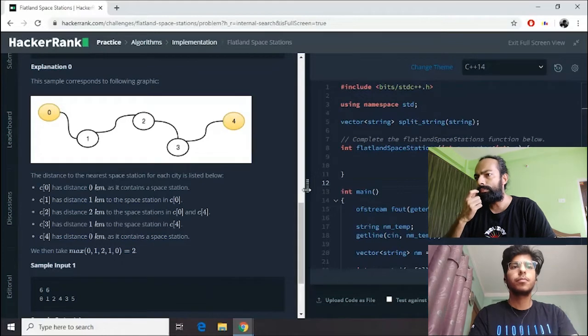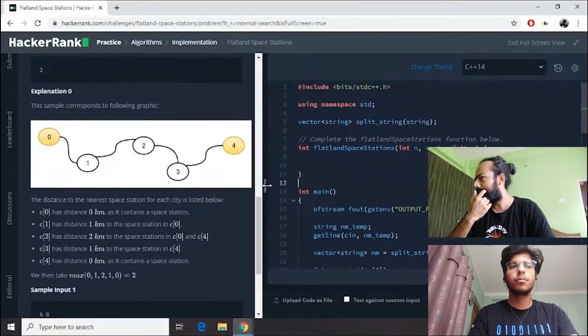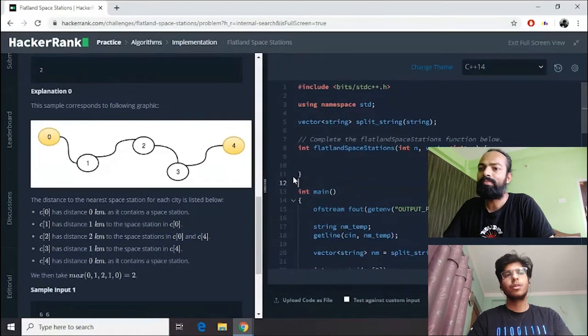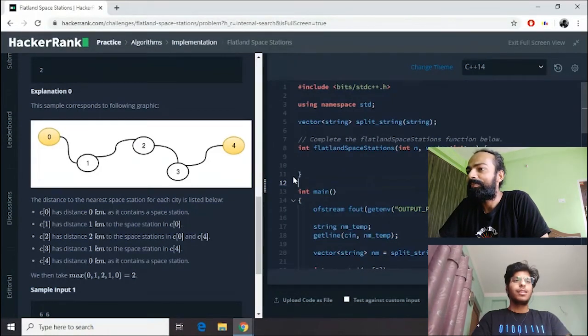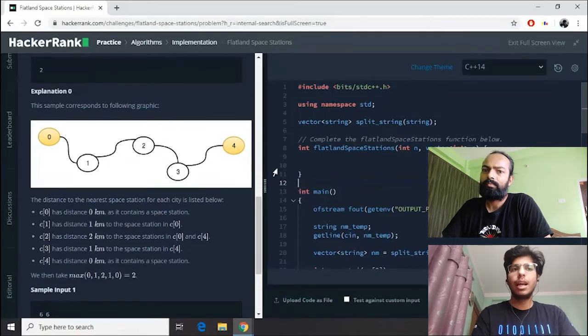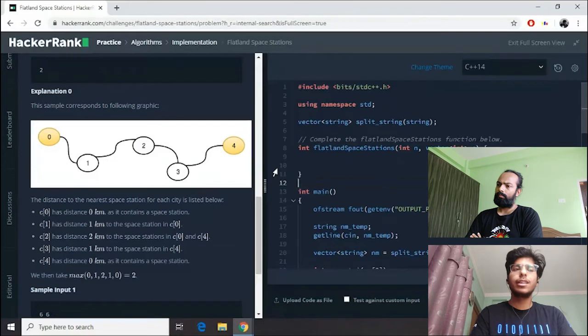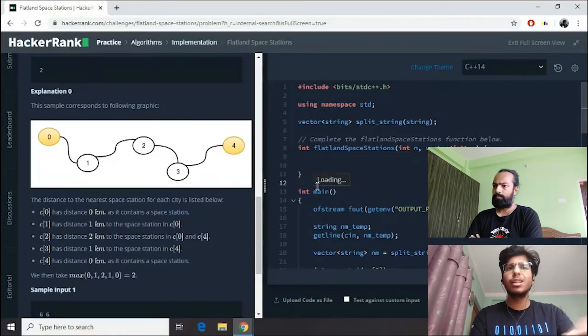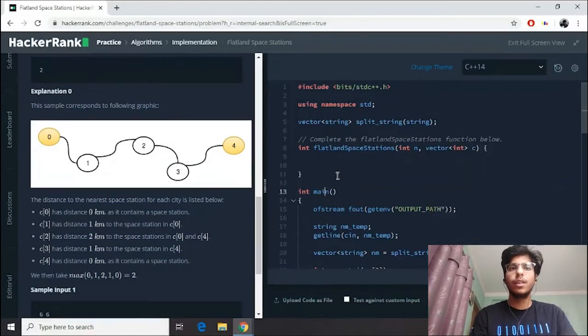And yeah, I think I'm pretty much clear about the question, but now I wonder how would you solve the problem. I would like to share what approach I would take while solving this question. As soon as I see this question, I feel I will have to use two, three functions more often. Since we have to find the maximum of the minimum distances, I think the max function would be used quite often in this question. I'll explain the approach while I go through solving the question, so let's jump into the code part. Is it fine? Okay, perfect.